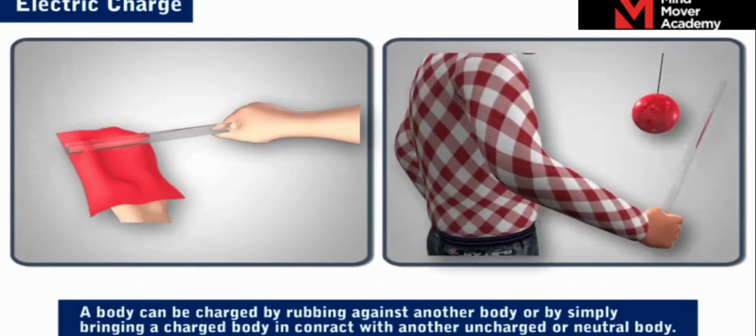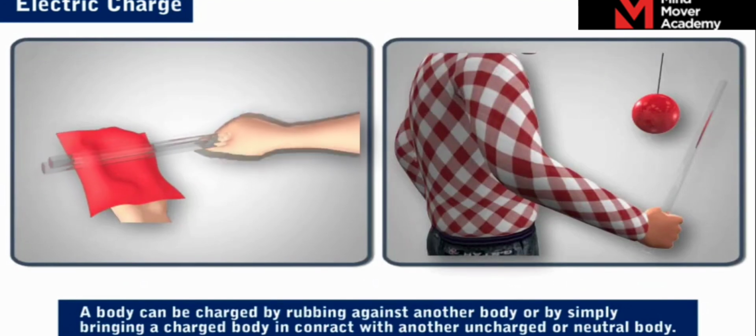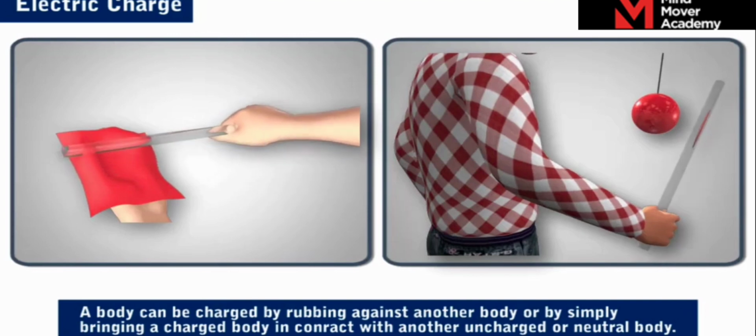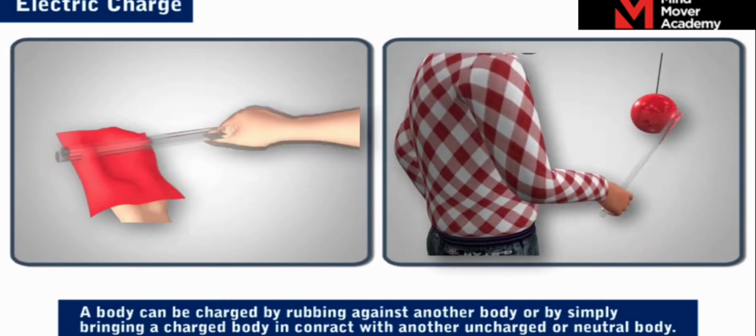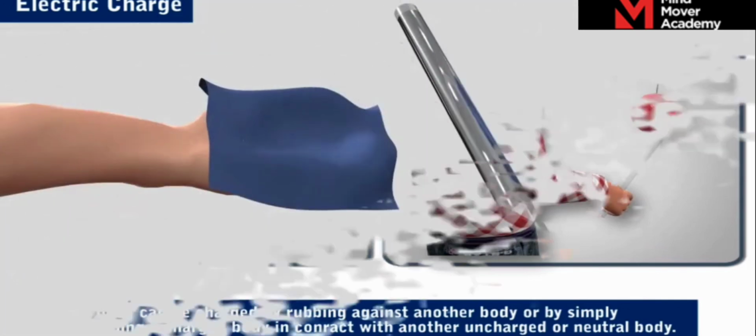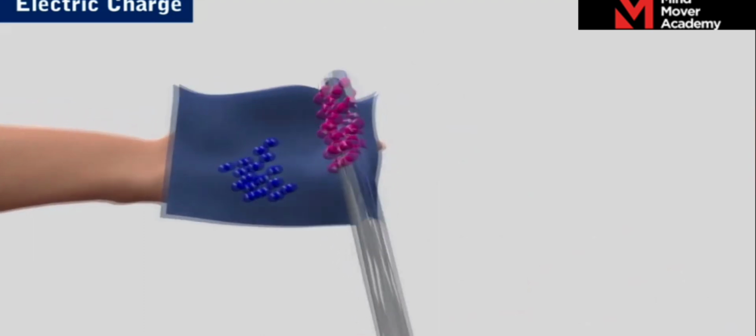These experiments prove that a body can be charged by rubbing against another body or by simply bringing a charged body in contact with another uncharged or neutral body. When the glass rod and silk cloth were first rubbed, they got electrified.